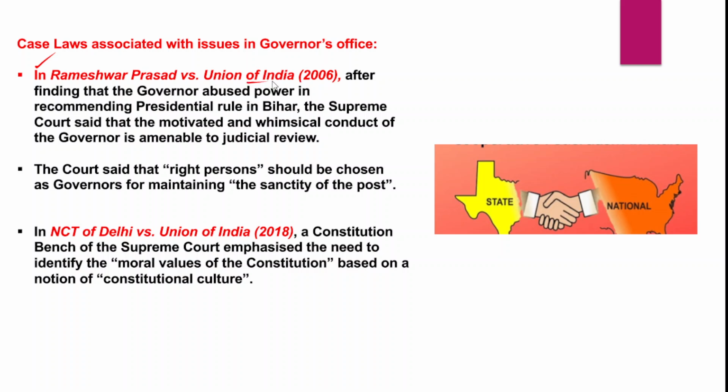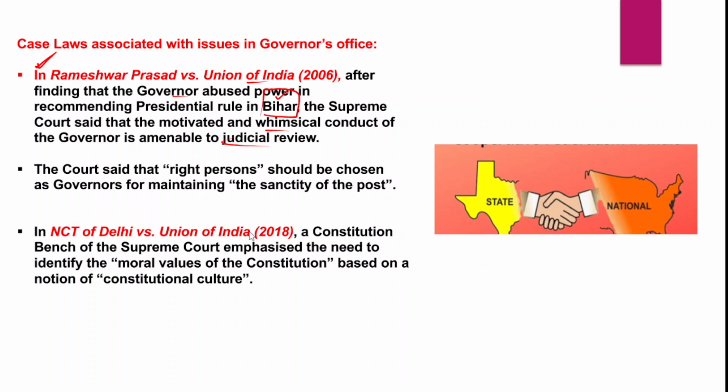In this particular case, the Supreme Court found that the governor had abused power in recommending president's rule in the state, right? So the governor abused his office and his power, and the governor recommending president's rule in the state of Bihar is considered unconstitutional. It is against the constitutionally guaranteed powers of the governor. And the Supreme Court has also said that the motivated and whimsical conduct of the governor is amenable to judicial review, in the Rameshwar Prasad versus Union of India case.